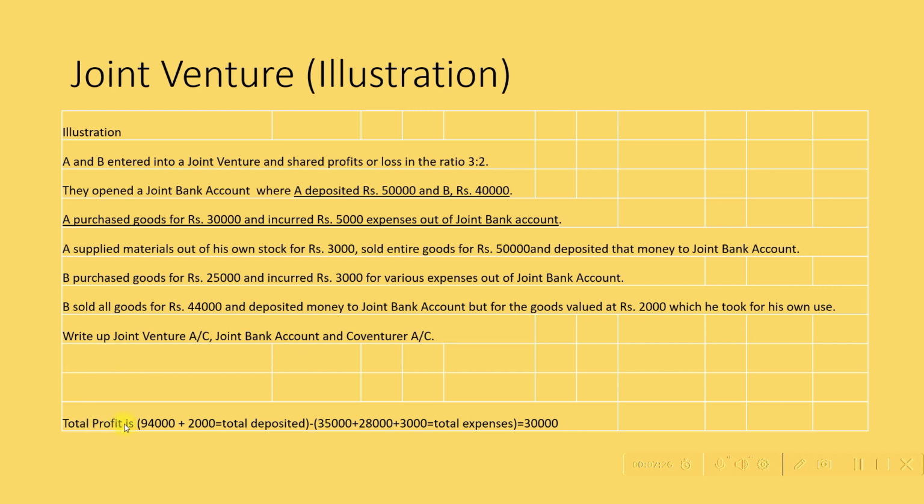We see that the total profit minus expenses would be the total profit which needs to be shared in a particular ratio. So here we won't go through the entire exercise. What we do is we just take part of it. Let us say A deposited rupees 50,000 and B rupees 40,000. We will see how it is recorded in the books.